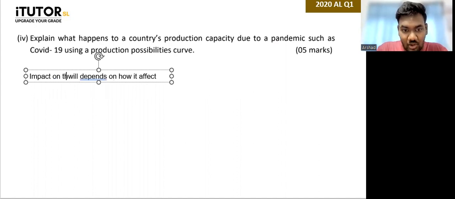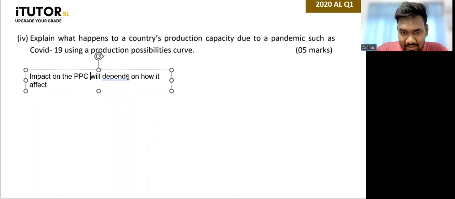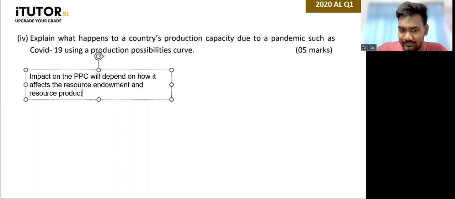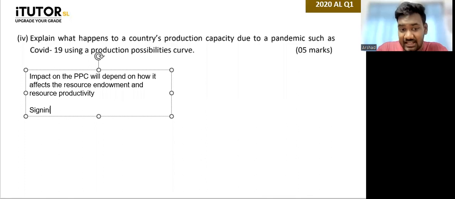The impact on the PPC will depend on how it affects the resource endowment and resource productivity. Then they say, if there is a significant impact, then what can happen?